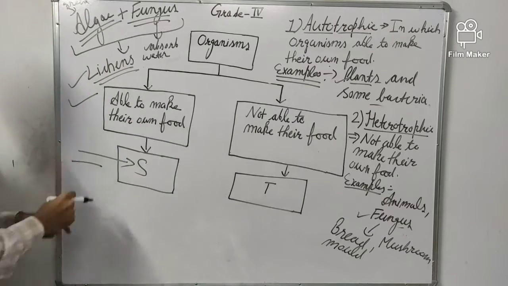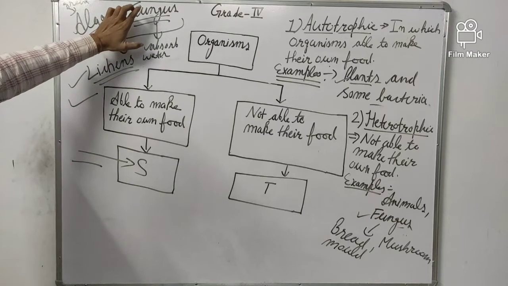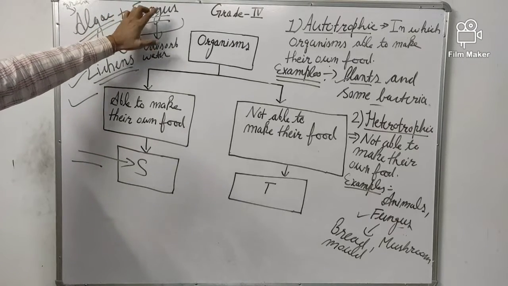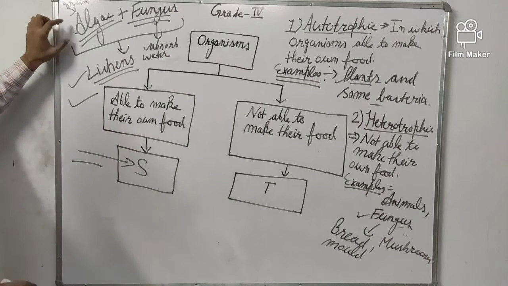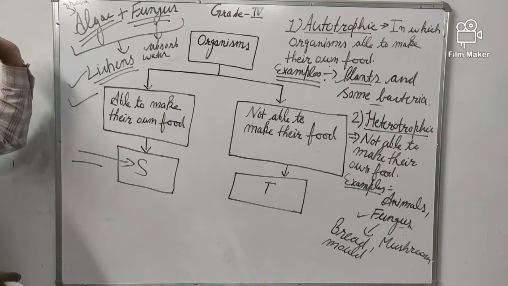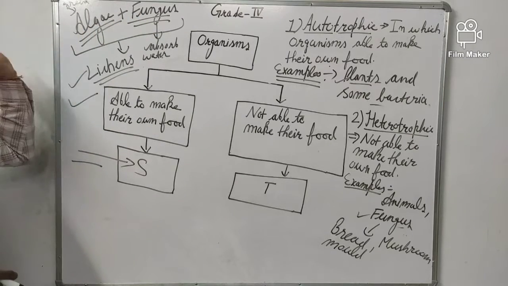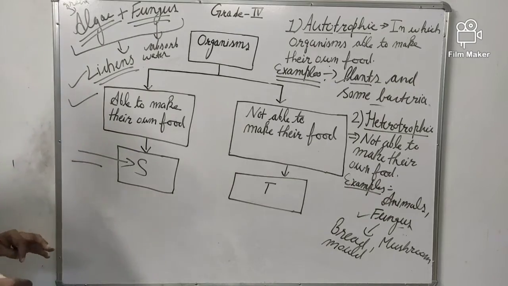In lichen there are two organisms, alga and fungus. Because fungus is non-green, they are not able to absorb sunlight. On the other hand, alga is green, they are able to absorb sunlight. Alga prepares food and gives it to fungus. On the other hand, fungus helps alga to reside on its surface.